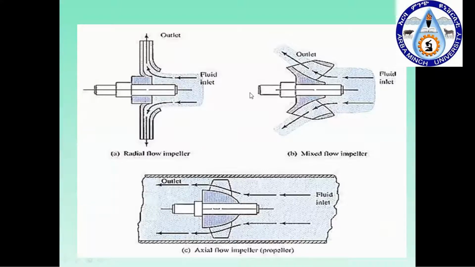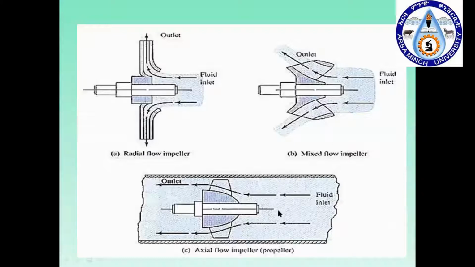The fluid enters in the axial direction, parallel to the axis, and leaves radially, so it is called a radial flow impeller type.